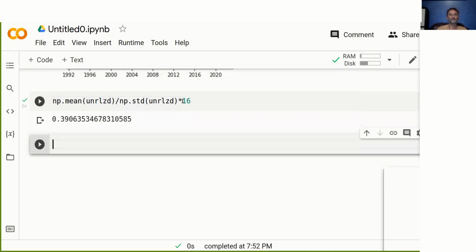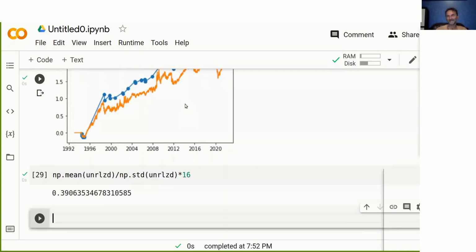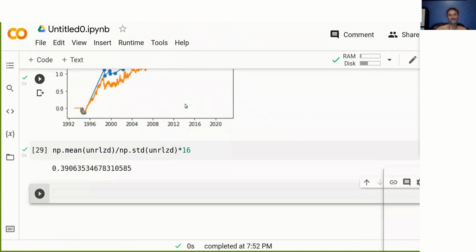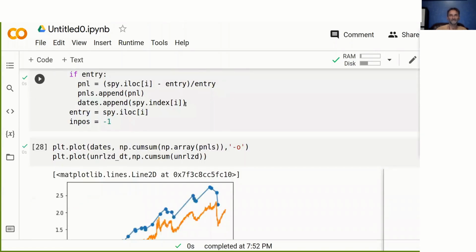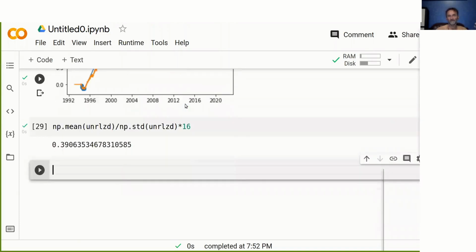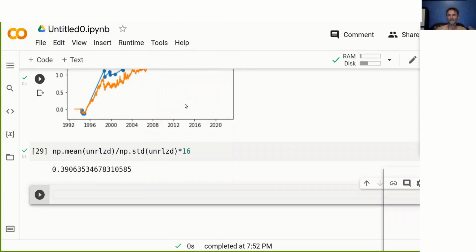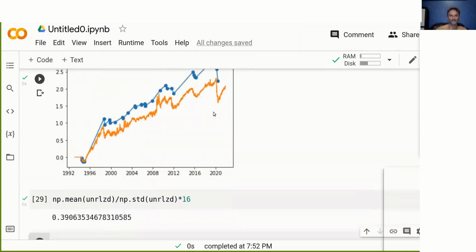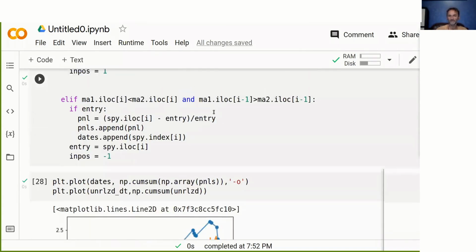And so we run this and we can see, well, our Sharpe ratio is 0.4. That is not particularly impressive. That's not a great strategy to use. I mean, when you're in a backtest and you have a strategy like this, you should get at least a Sharpe ratio of 1. Otherwise, it's not fantastic. But again, I'm not choosing this strategy today to produce a fantastic strategy. I rather want to show you how to use a backtest and how to run a backtest and what the process is like.